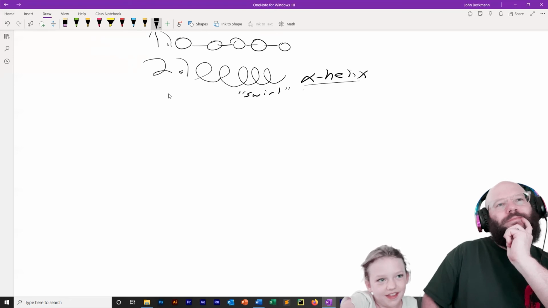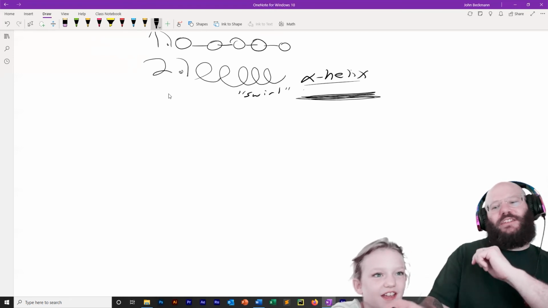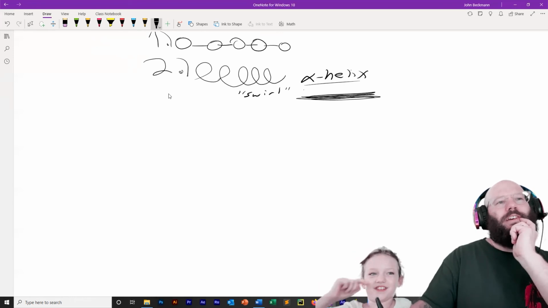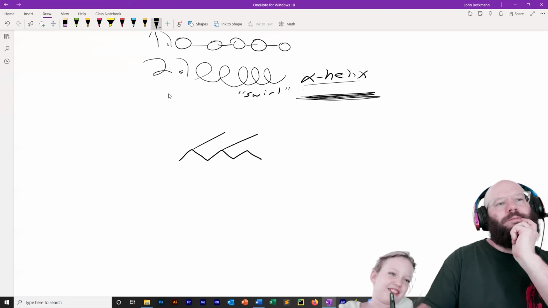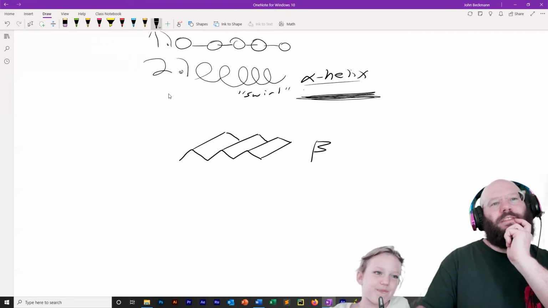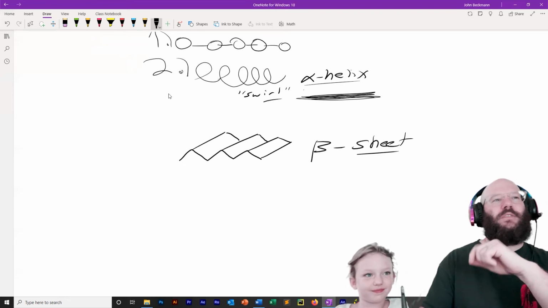The other one's like a flat sheet. Beta sheet. It's hard to draw, but yes, that's a way better diagram. It looks more like this. This is a beta sheet. So you got sheet and you got swirl, so I'll give you that.